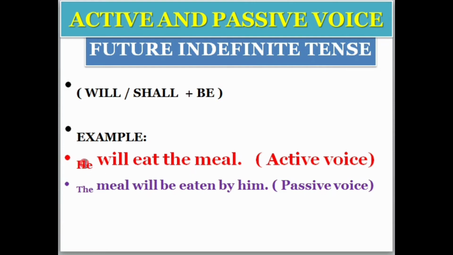He is the subject, and will is the future indefinite tense. Eat is the base form of the verb, and meal is the object. So the meal will be eaten by him. The meal is the object. The object will come to the subject's place, and the subject will go to the object's place. The meal will be eaten by him. So here we put "will be." Remember, while changing the indefinite tense, it will change automatically to continuous form, and just use the third form of the verb, and the "by" phrase must be used there.